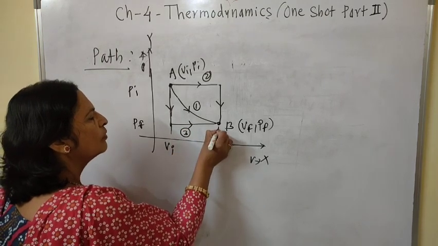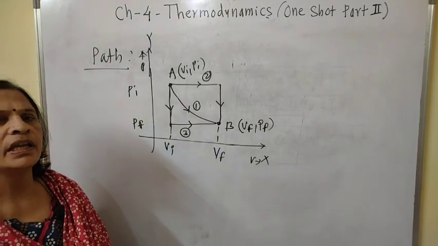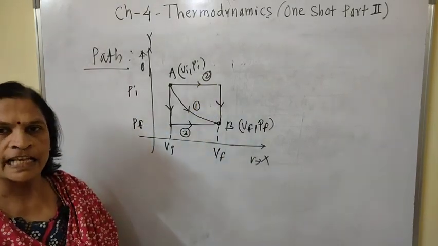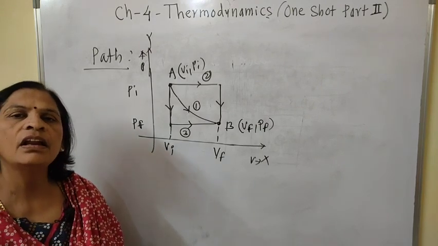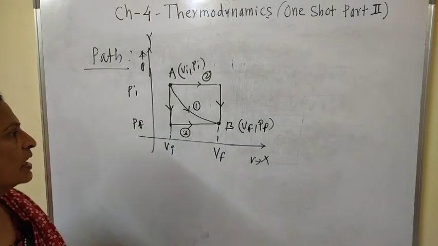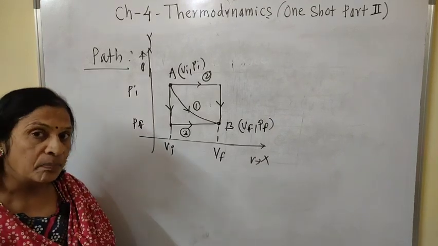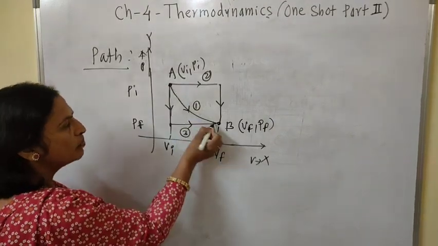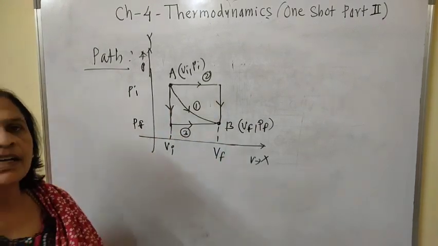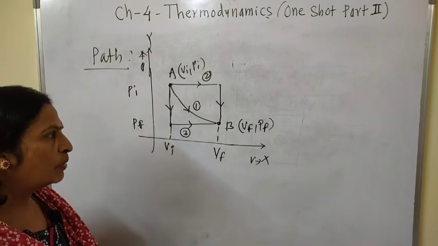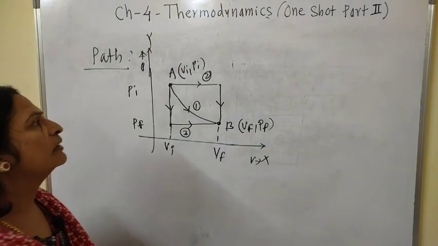Now, I already told you in the first part of this lecture that heat and work are path functions, and internal energy is a state function. Now we have to prove that work done is a path function, meaning it depends on the path. This is path first, this is path second, and this is path third. Now we have to calculate the work done during path first, path second, and path third.